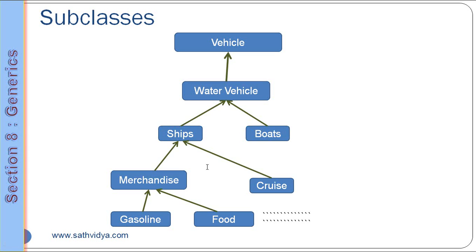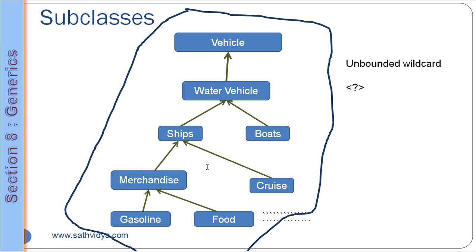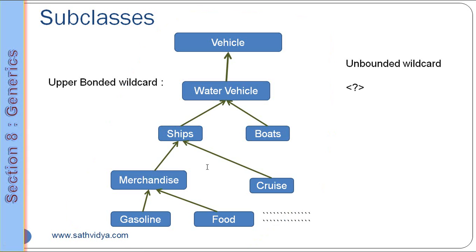Now let's see a quick review. We discussed unbounded wildcards and bounded wildcards. If you give just a question mark, then we call it unbounded, where you can pass any object. Coming to upper bounded, if you want to restrict the user to send only particular classes, particular subclasses, then you can go for upper bounded, and that is represented with the extends keyword.